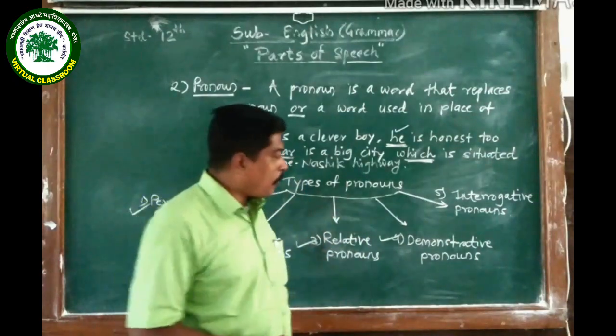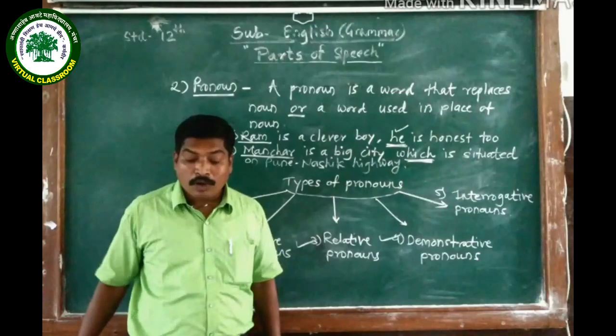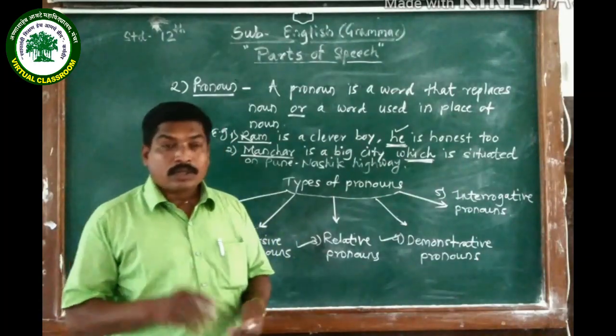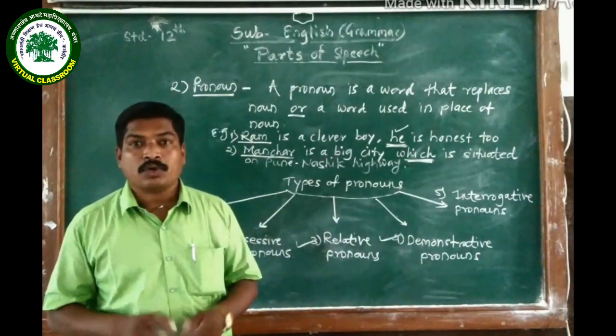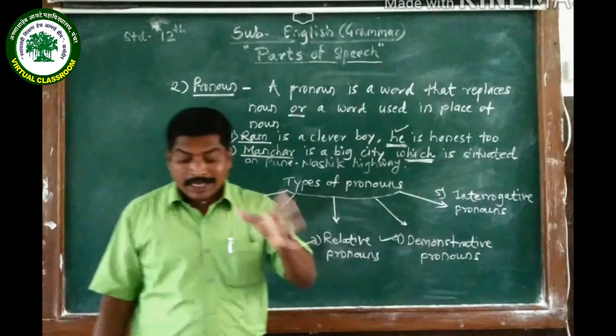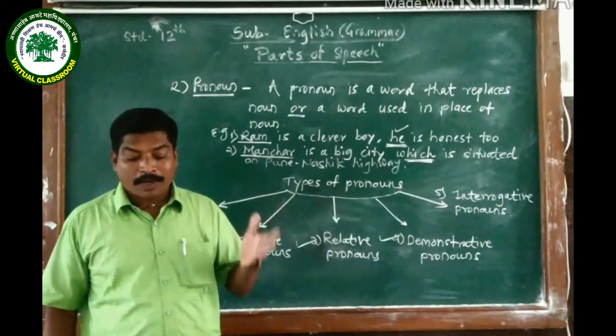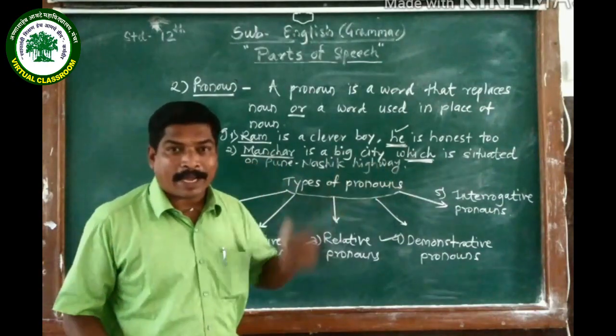And the last type of pronouns is interrogative pronouns. What are interrogative pronouns? Those are the pronouns which are used to ask a question, to pose a question. Here is an example: Who is that man?